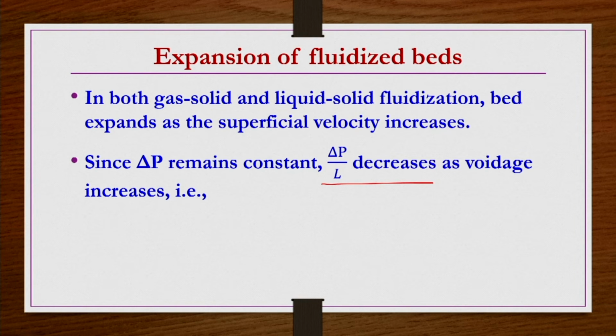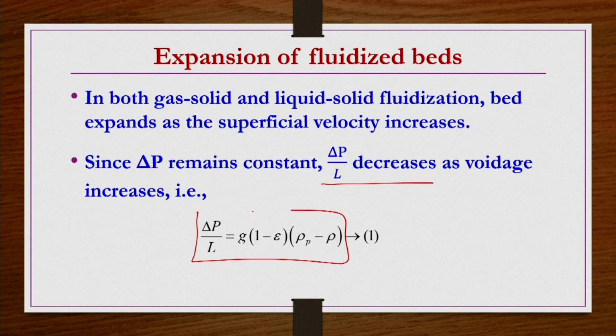So, that is the reason the voidage is increasing, bed expansion is taking place, particle volume is remaining same. When the bed expansion is taking place, overall volume of the bed is increasing, but the particle volume is same, so correspondingly the voidage volume will increase. That means epsilon will increase. So, when epsilon is increasing, though the pressure drop is remaining constant, the pressure gradient is decreasing according to this equation that we have been using. This is the equation one can solve and then get the details of the voidage, etc. That depends on how much is the expansion.